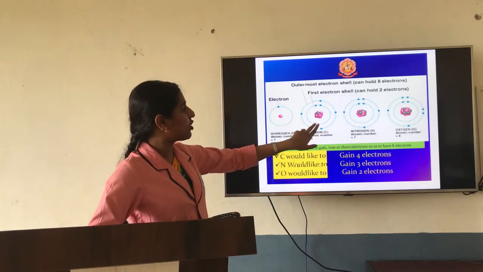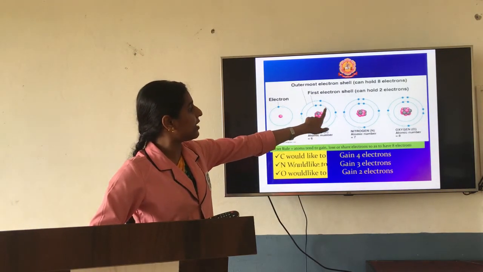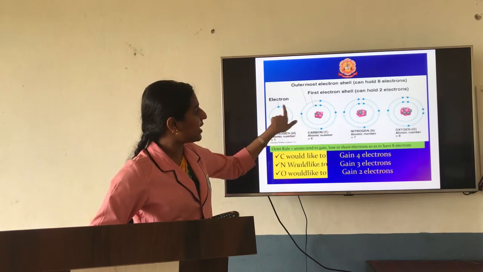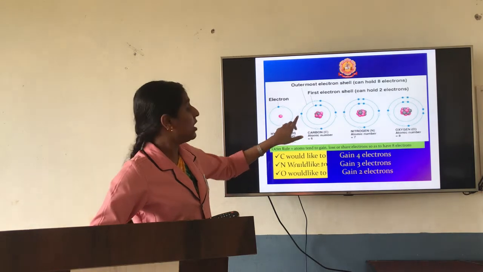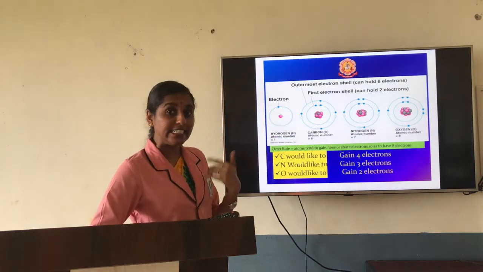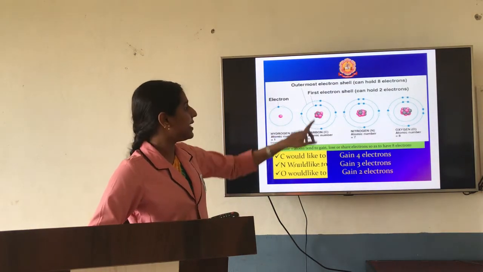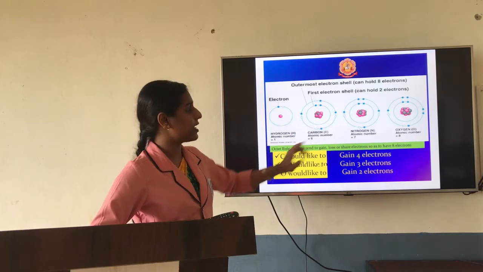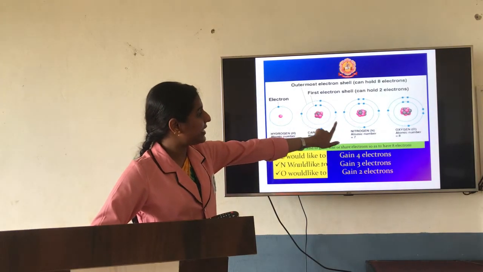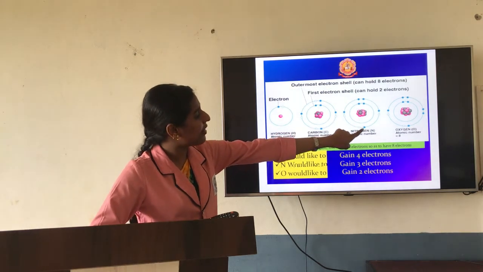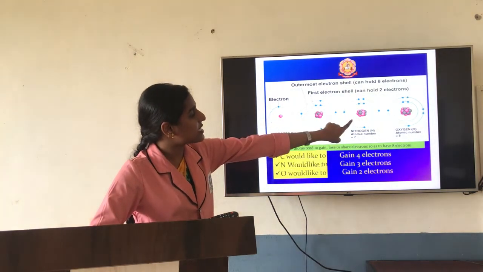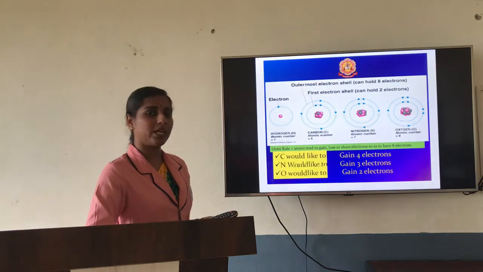Writing the electronic configuration, the first shell has 2 electrons and the second shell has 4 electrons, 4 + 2 is 6. How many electrons does it need to form an octet? Just 4 electrons. In the same way, nitrogen needs 3 electrons to become an octet, and oxygen needs only 2 electrons to become an octet.